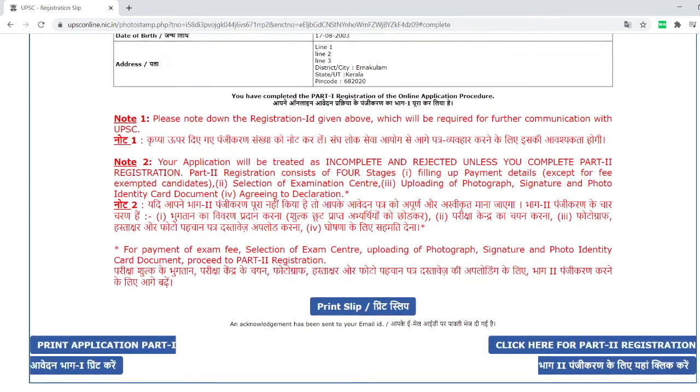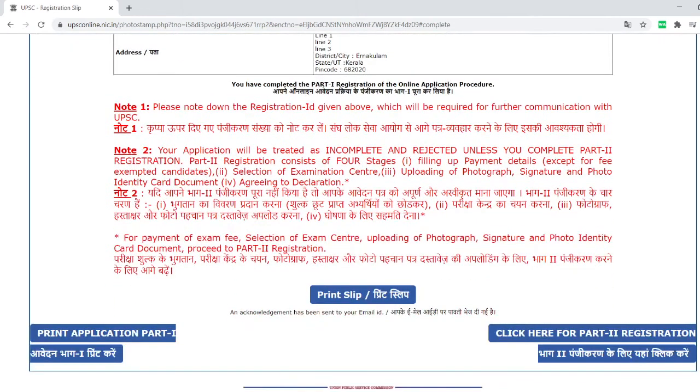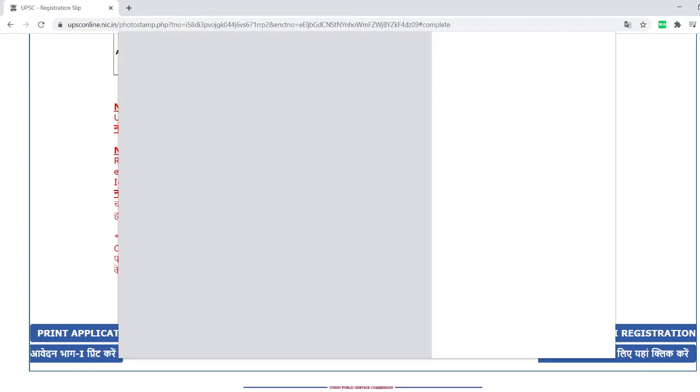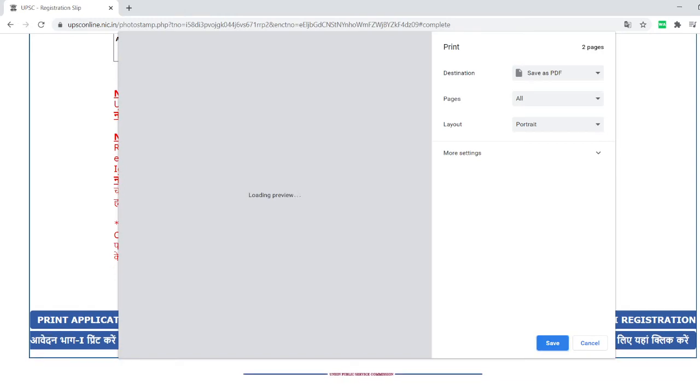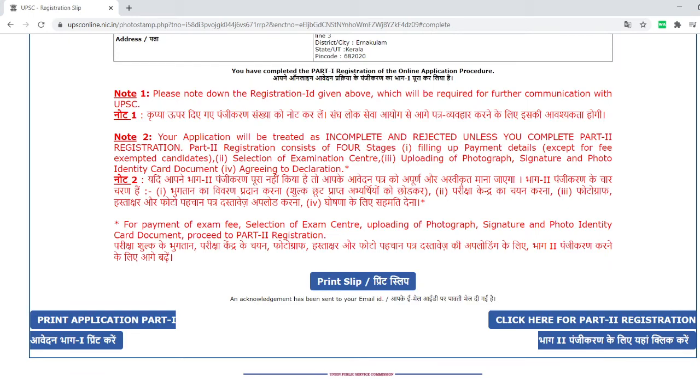Now only part 1 is completed. You may get this as a mail or as an SMS also. This is very important: with this registration ID only, we'll be applying in the second part also. So here the registration ID is there. Please copy it down and keep it safe. If you want, you can print this, and you can also keep it as a PDF in your system itself. You can save it and check.